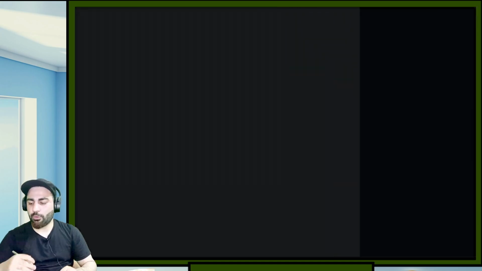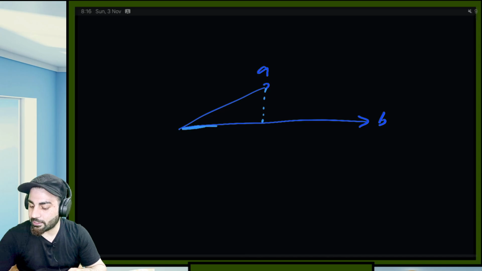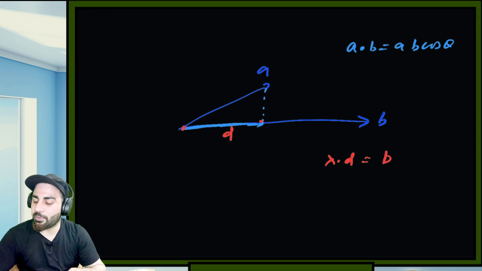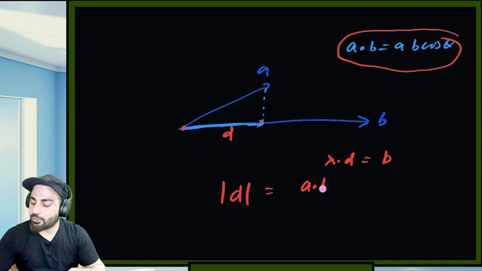Maybe I'll just cover it for you. If we have vector B like this and vector A like this, and you want to project it, the projection will be this vector over here. You can say A dot B is equal to |A||B| cos theta. Let's call this projection D. Then lambda times D is equal to B; if you multiply D with some lambda, you will get the B vector. Putting in these values, the magnitude of D comes out as A dot B divided by the magnitude of B. How do we get this?